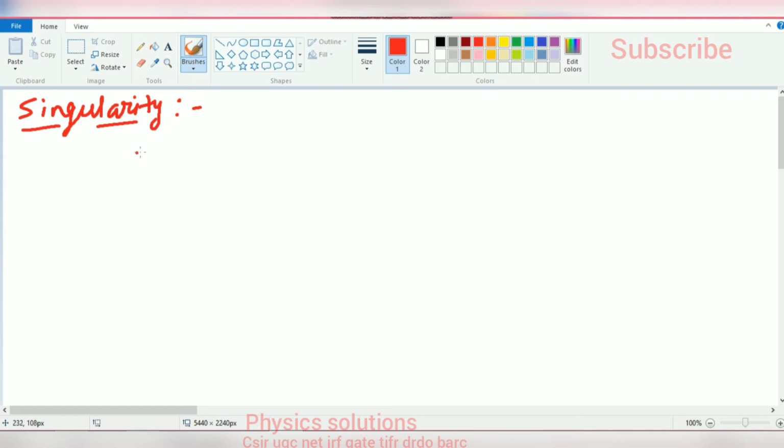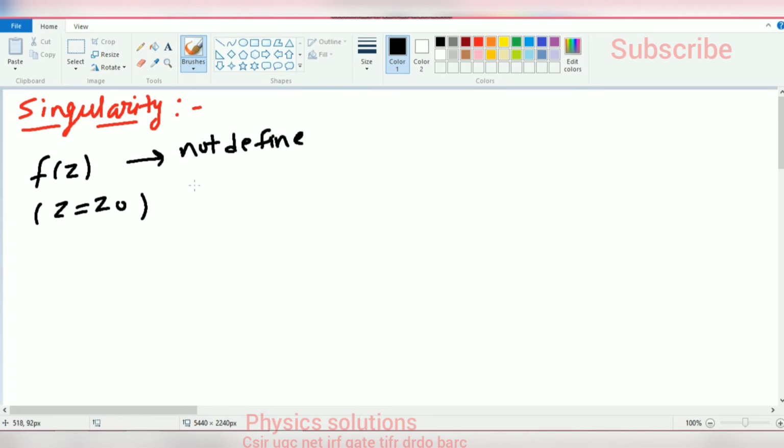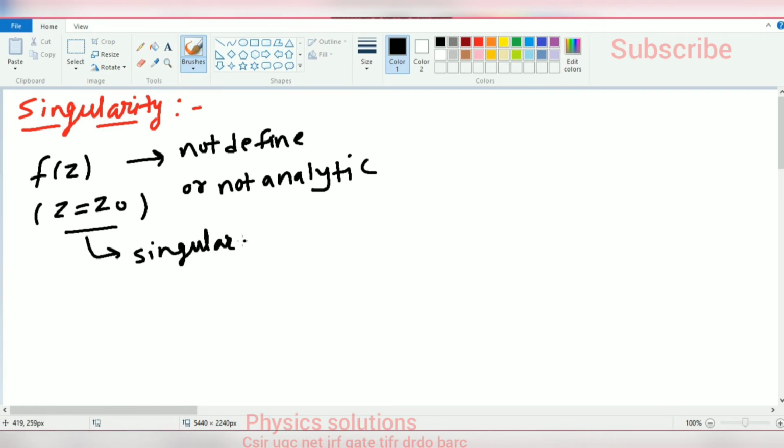Singularity. What is a singularity? If you have a function f of z, and at some point z is equal to z naught the function is not defined or not analytic, both have the same meaning, then that point is known as a singular point, and this is known as singularity.